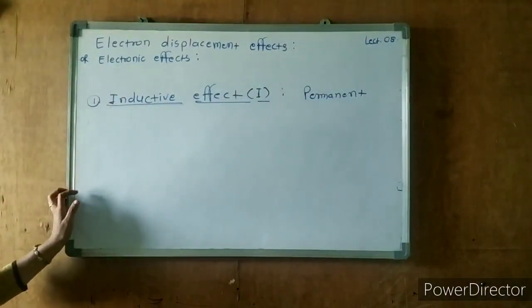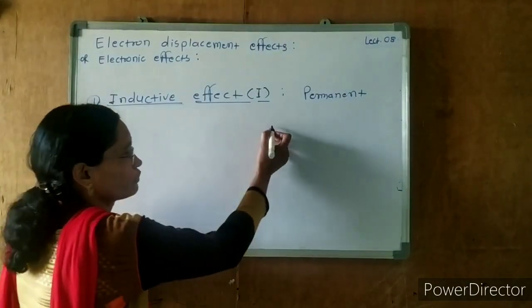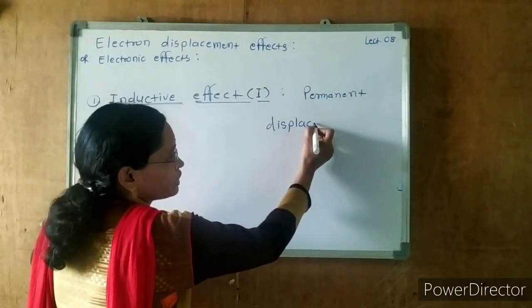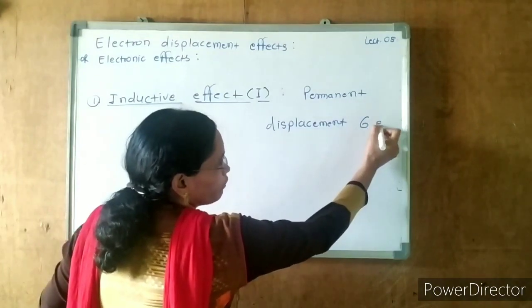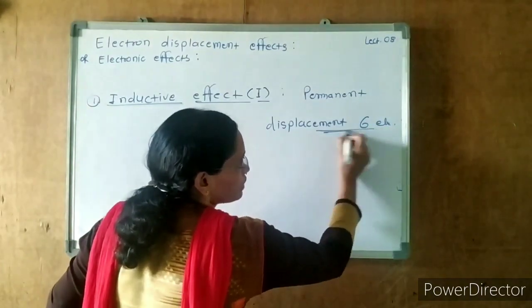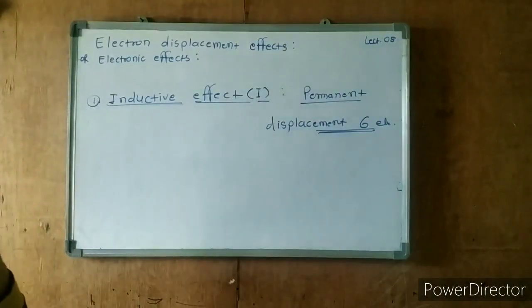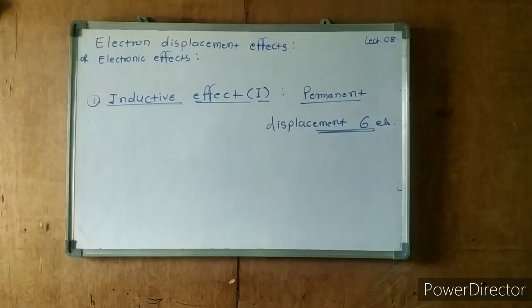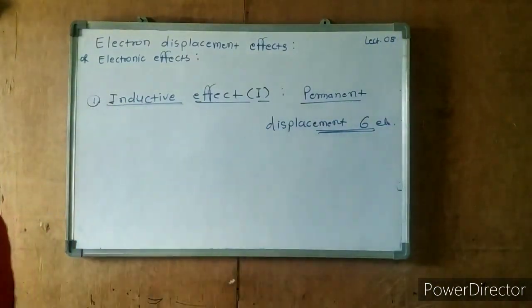It is caused by the displacement, migration, or shifting of sigma electrons. These are the important words: permanent, and caused by the displacement of sigma electrons along the carbon chain.